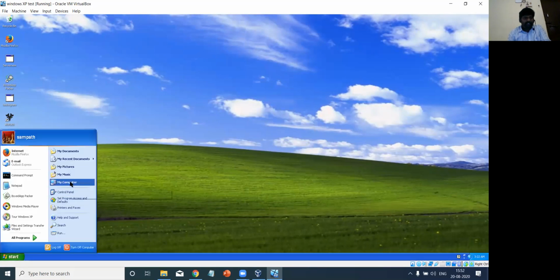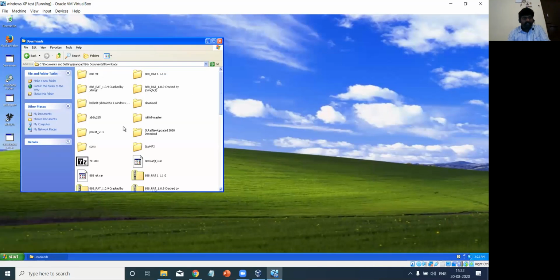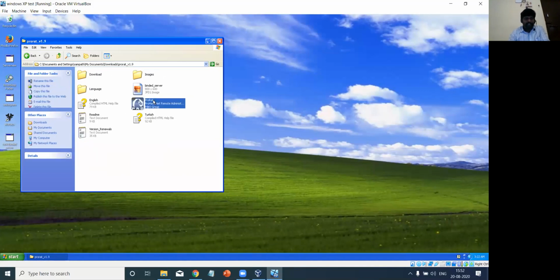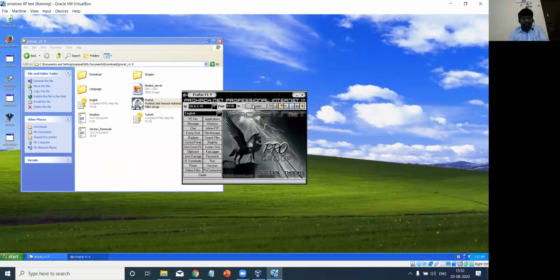What is the file which I used right here? I'll complete the demonstration. Downloads, ProRat, and this is the file which I've created, ProRat. I'll open it. I'll try to connect. 1, 2, 3, 4, 5. Yes, I got the beep sound. It means that it is created.